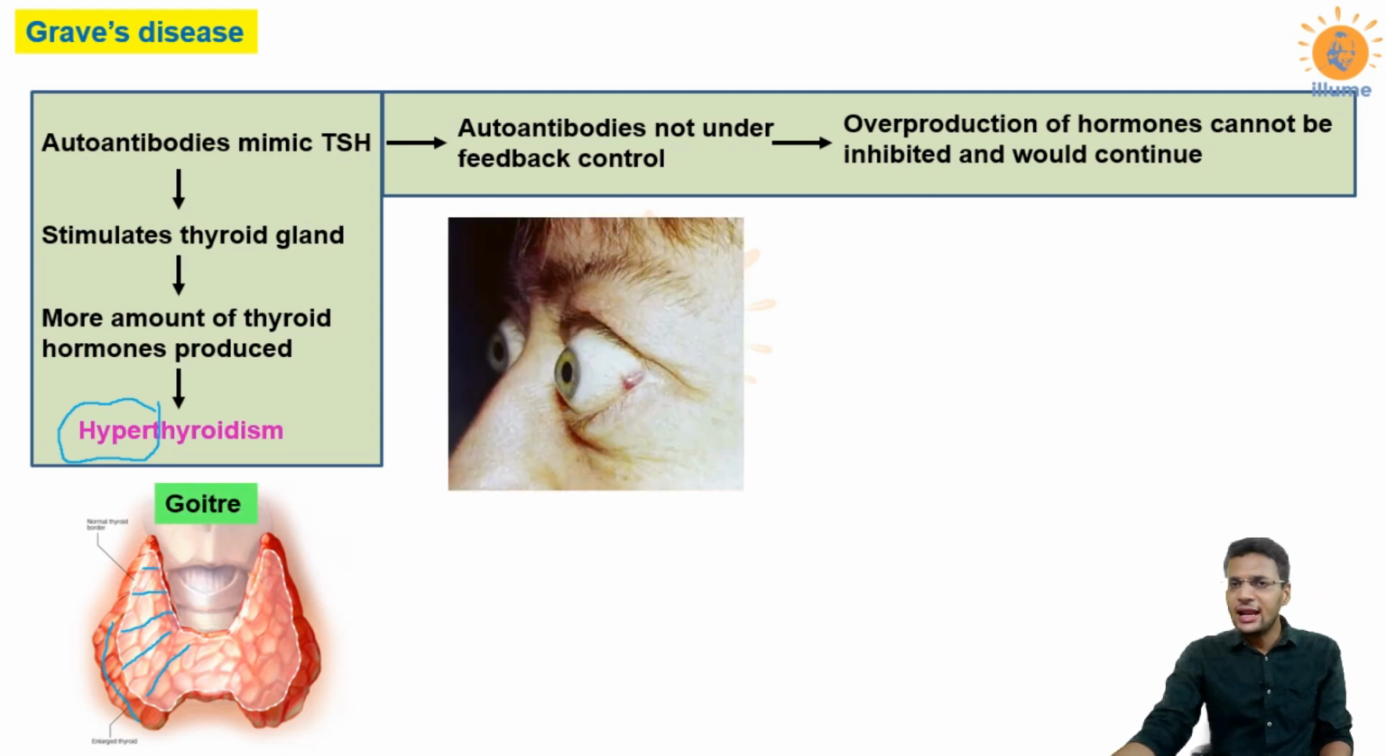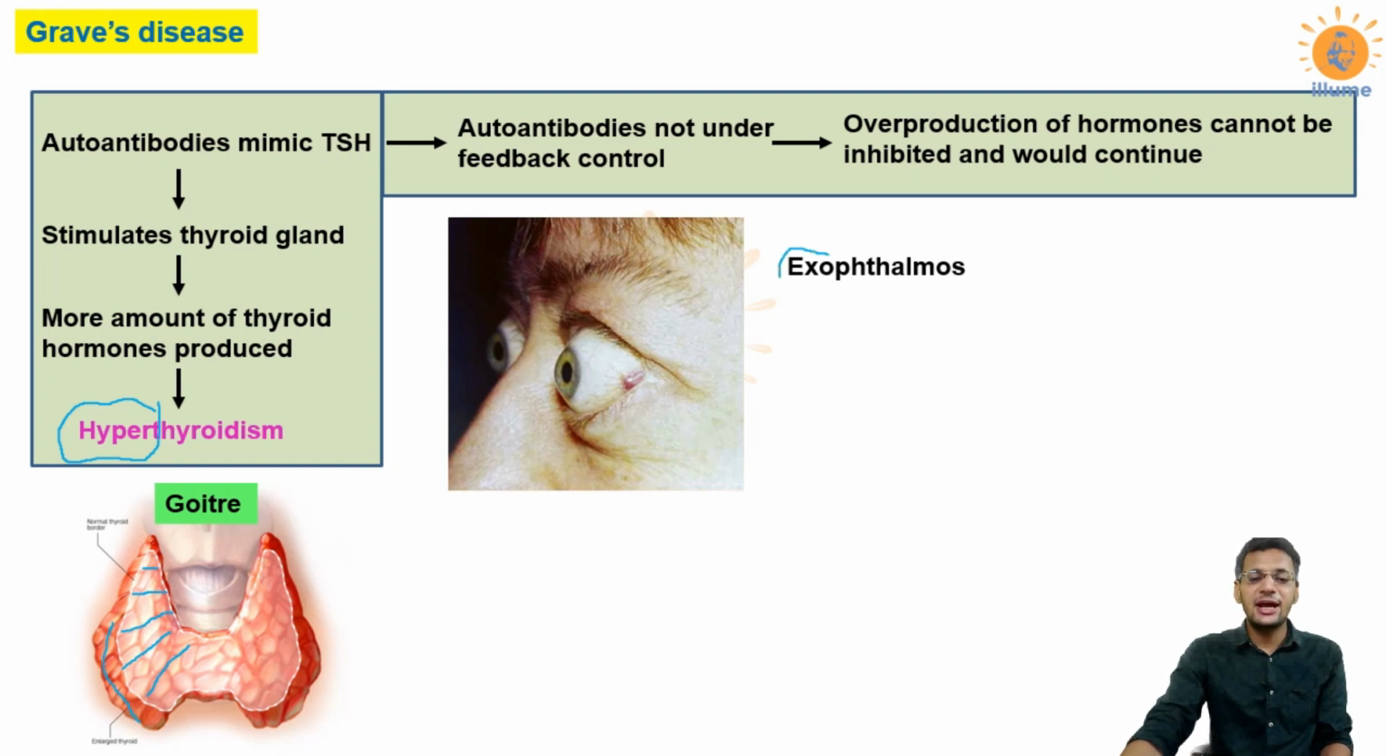This is again goiter, and enlargement of thyroid is always a goiter. So this is another example of goiter, but with a different cause. Now the characteristic feature of Graves' disease is a condition in which your eyeball protrudes out of the eye socket. As you can see in this figure, this condition is called as exophthalmos.